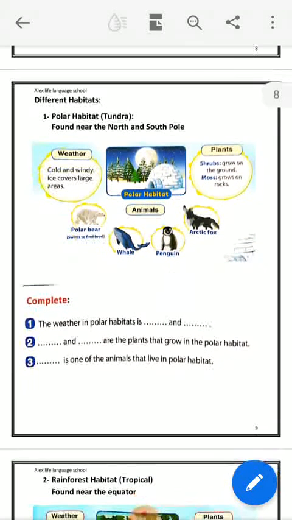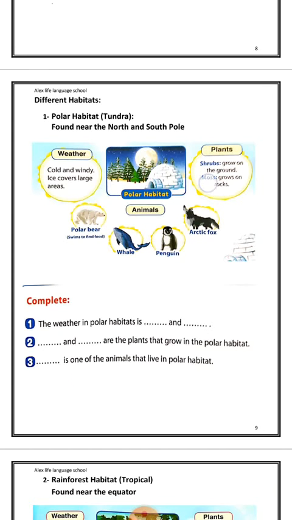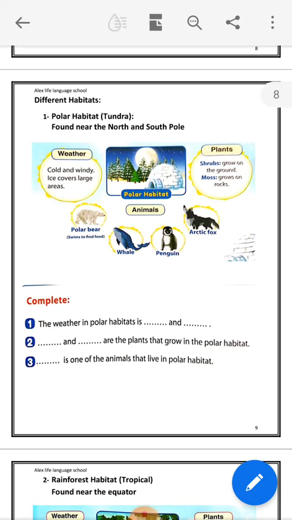If I asked you, the weather in the polar habitat is dots and dots. The weather in the polar habitat is cold and windy. Dots and dots are plants that grow in the polar habitat: shrubs and moss. Dots is one of the animals that live in the polar habitat. You can say any of the animals mentioned above: polar bear, whale, penguin, and Arctic fox.